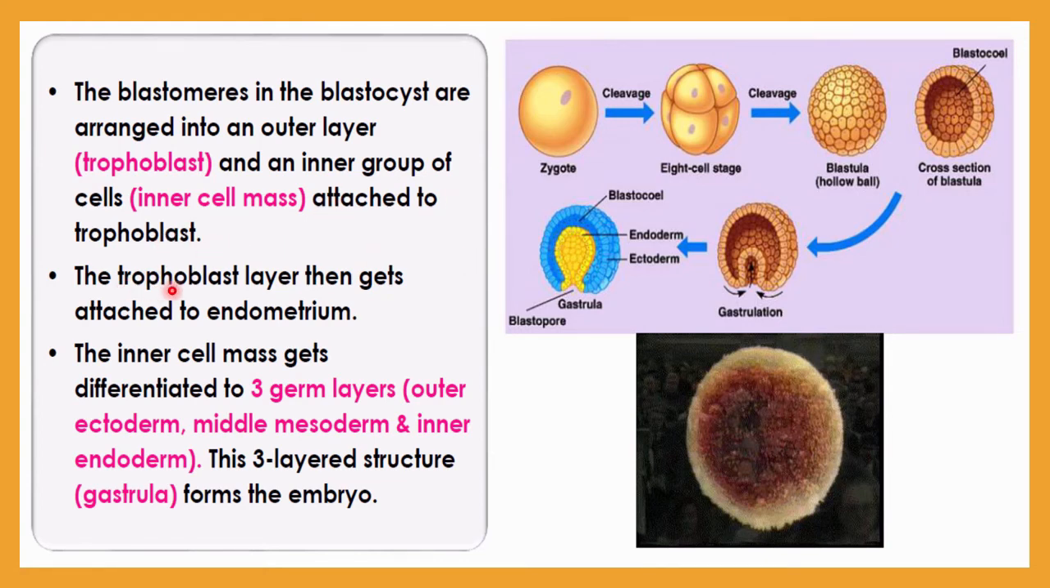The trophoblast layer then attaches to the endometrium. Attachment to the endometrium is called implantation. We will learn in detail in the next slides what happens during this. After implantation, the next process is differentiation into the three germ layers. The inner cell mass differentiates into the outer ectoderm, middle mesoderm, and inner endoderm. This three-layered structure is called the gastrula. We will learn in detail in the next slides.